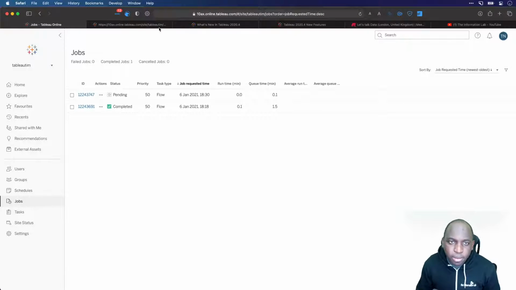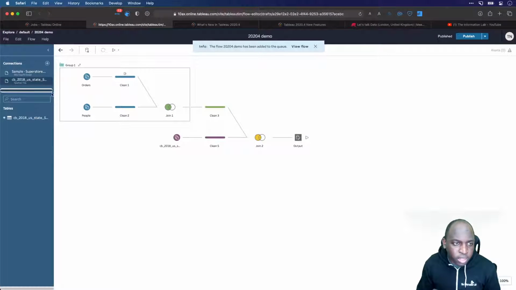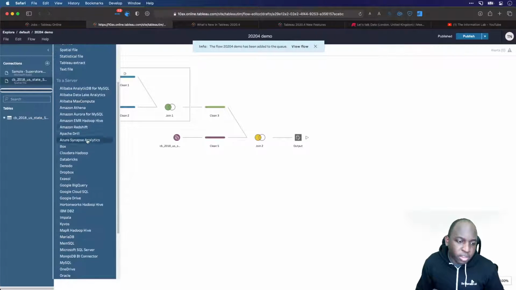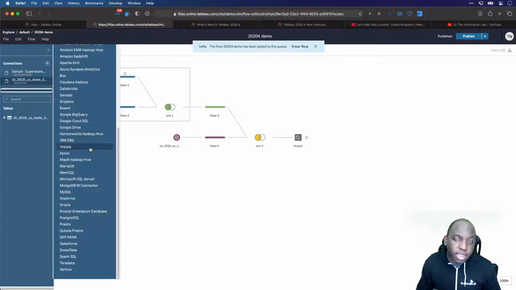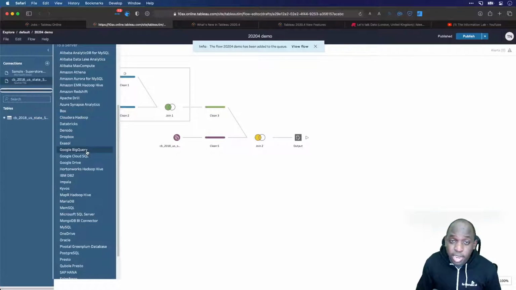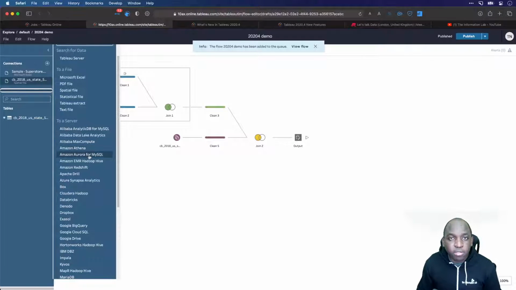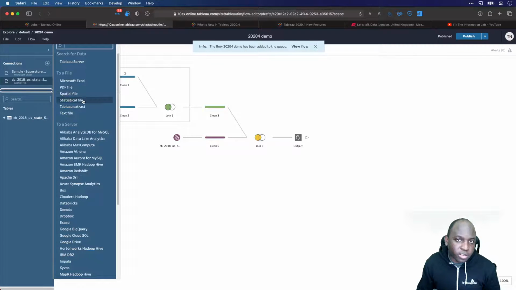The other thing to bear in mind is that I think there's a lot of people who haven't used web edit in a while, and so they aren't familiar with the amount of connectors that are available through the web now. So if I just go to this plus icon, all of these connectors you see here, especially these database connections, work in the browser. So you don't need to do anything like install drivers or get anything weird going on. As long as you have your connection details, you can essentially connect to these as well, which is a great start. And of course, your static files are still available.